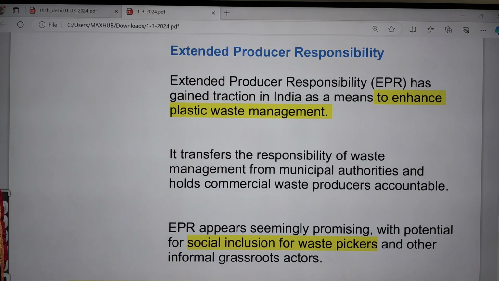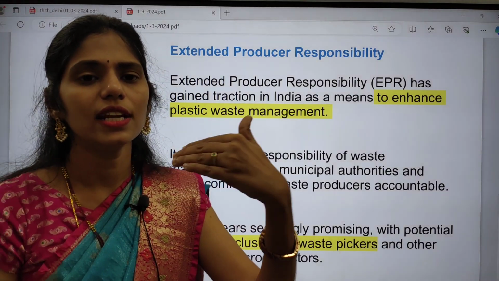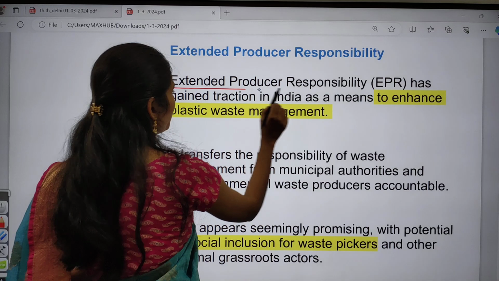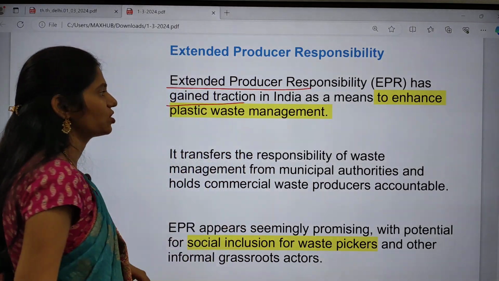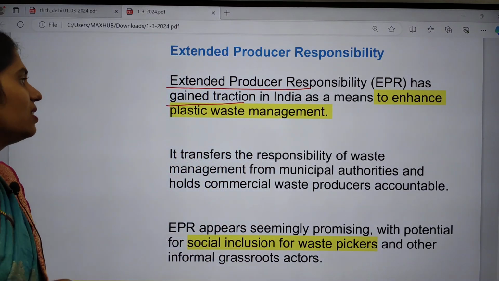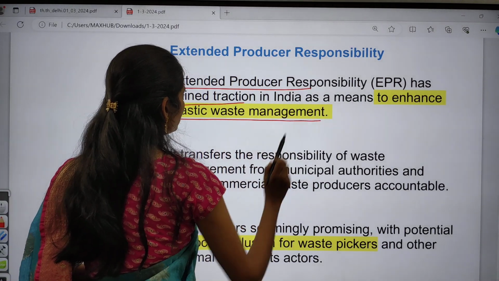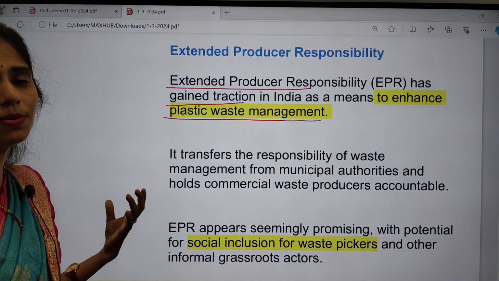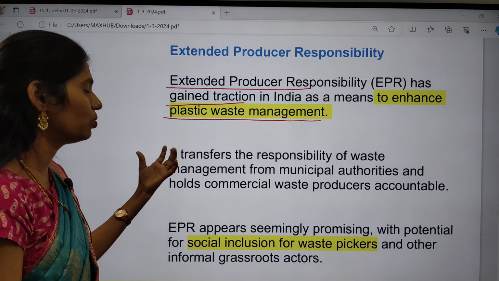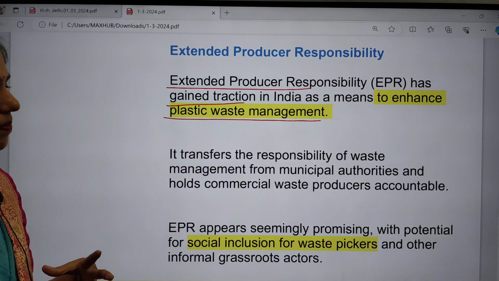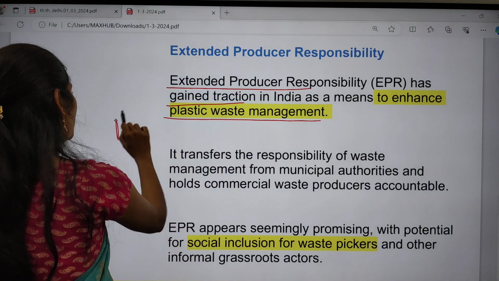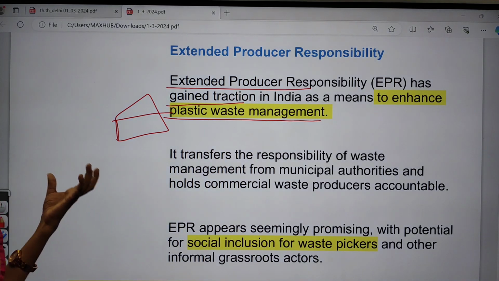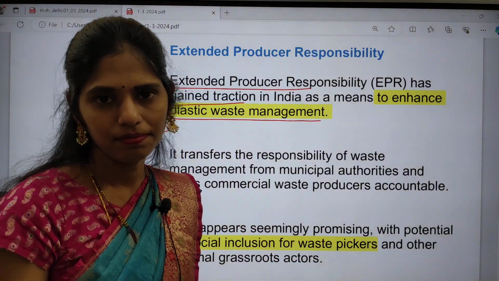And here you have to know about this concept called extended producer responsibility. Extended producer responsibility has gained traction in India to enhance plastic waste management. It transfers the responsibility of picking up waste to the people who produce it. For example, if there is a Lays company producing 100 packets of chips, they will be packed in plastic packets, right?